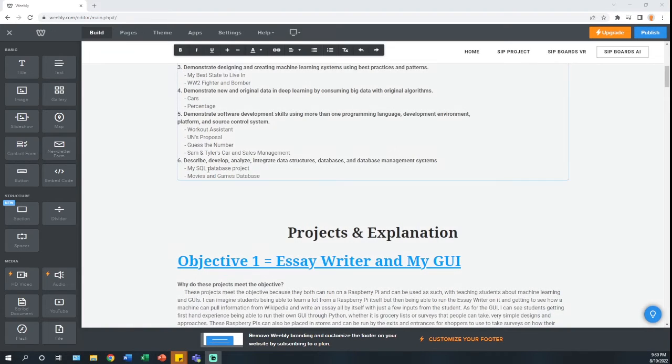And number 6, describe, develop, analyze, integrate data structures, databases, and database management systems. I had one project for this, MySQL database, in my SQL class, and then I threw together another database all by myself, movies and games database. After taking what I learned from this class, I was able to successfully create a new database, which I was really happy with because I was kind of stuck on the primary keys and foreign keys.